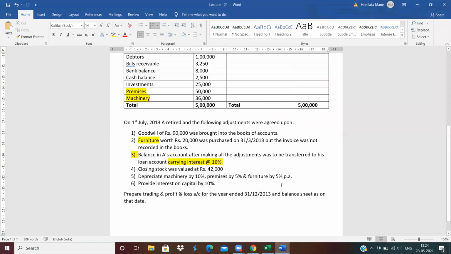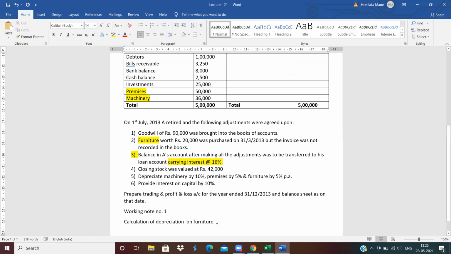Now, next is depreciation on furniture 5%. Now see, when was the furniture purchased? 31st March. So depreciation should be calculated from April: April, May, June, July, August, September, October, November, December, 9 months. So do the working note. Working note number one: calculation of depreciation on furniture.